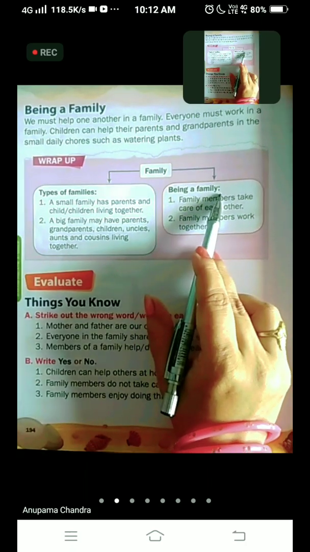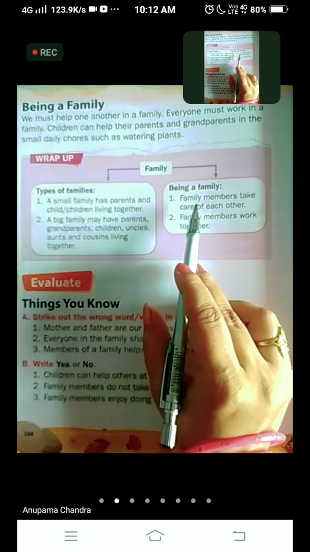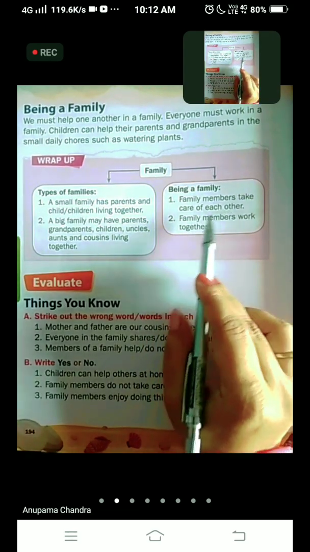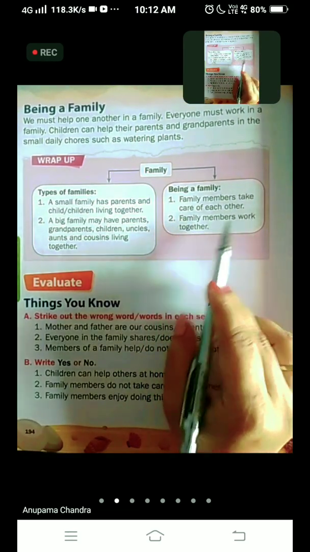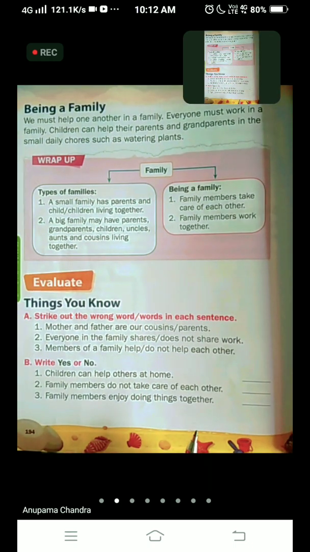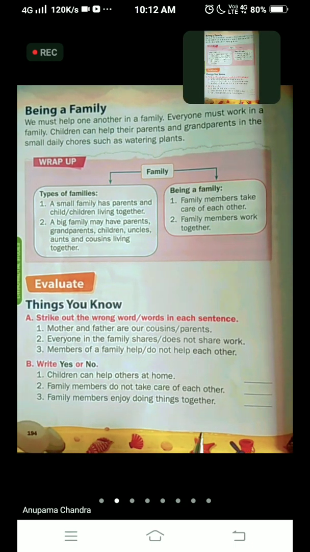What do you mean by living in a family? Family members take care of each other and family members work together. They help each other in their work. Now we come to the question.